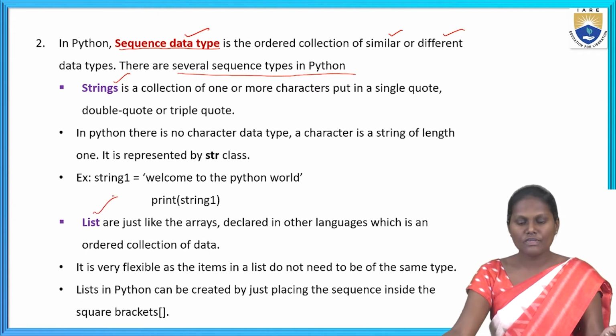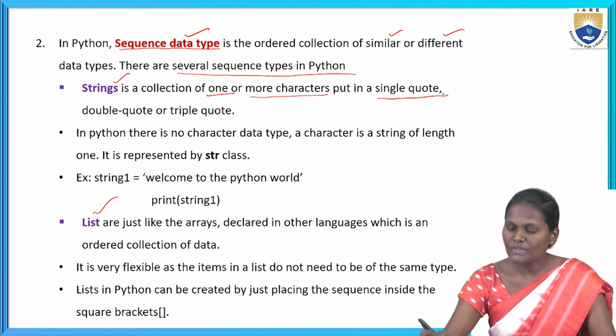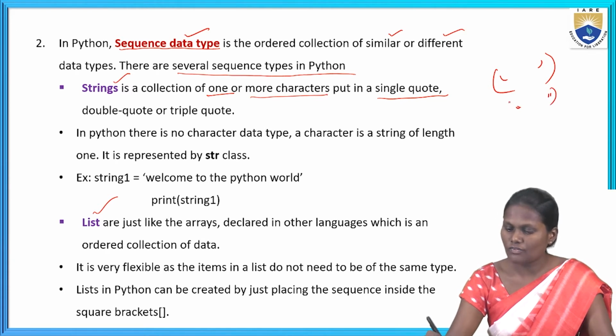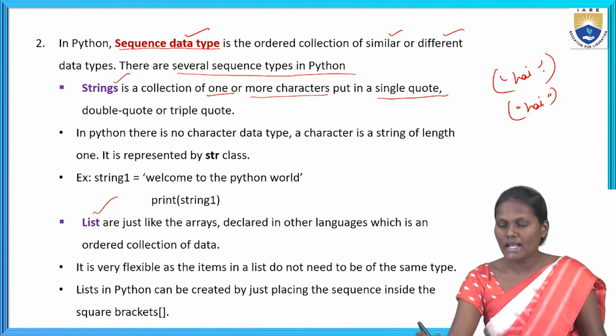So we'll go with the string. A string is a collection of one or more characters put in a single quote. We can write a string in single quotes, double quotes, or else triple quotes also. Hi, like that. I'll give the example. You can write a string like this.